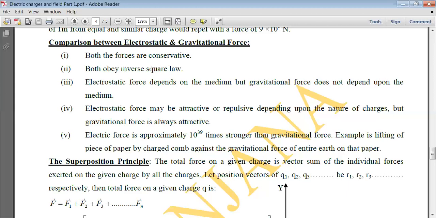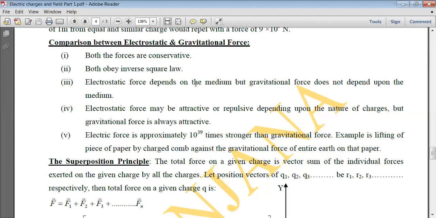Both these laws obey the inverse square law. That is, the electrostatic force and the gravitational force are both inversely proportional to the square of the distance between them. Now let's see some differences between them. The electrostatic force depends upon the medium in which the charges are placed, but the gravitational force does not depend upon the medium where the masses are placed. Here, when the charges are placed in air, the force is 1 upon 4 pi epsilon naught Q1 into Q2 upon r square.